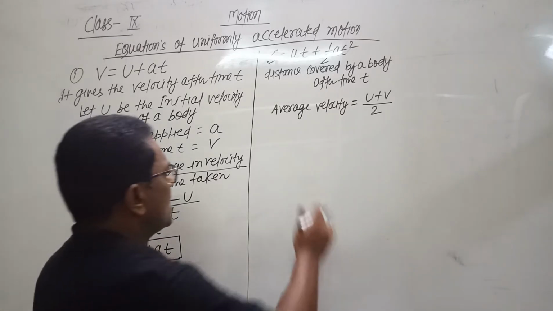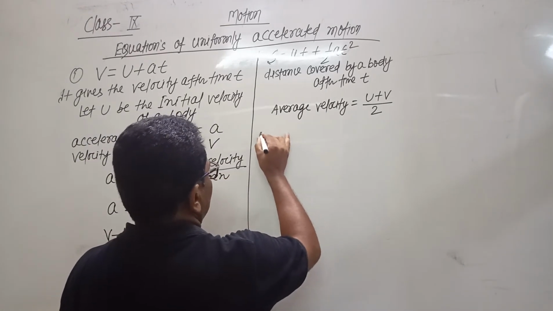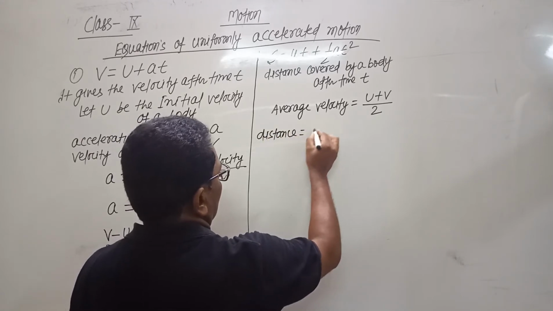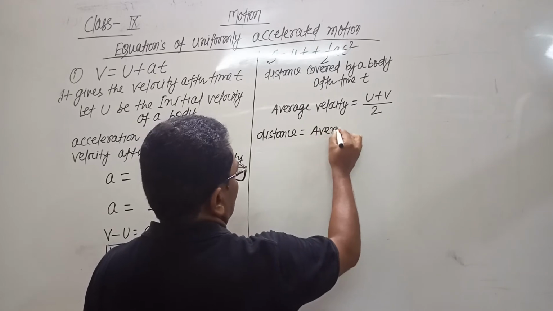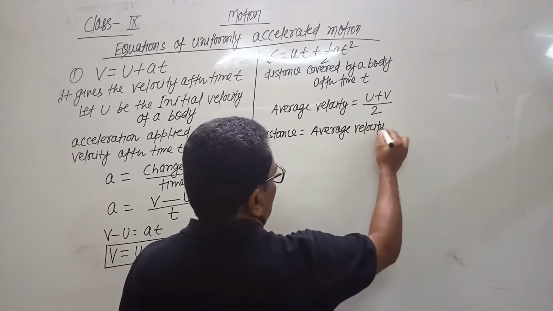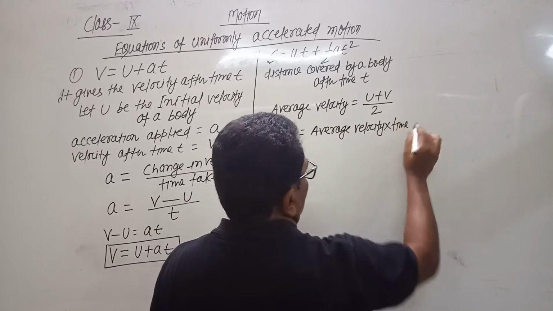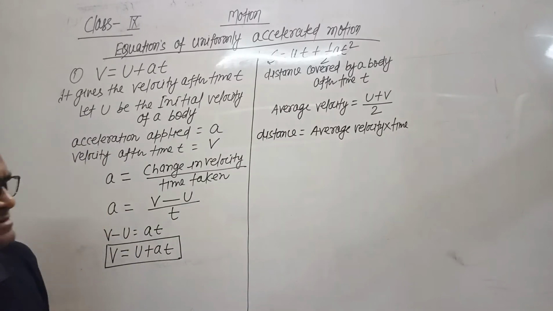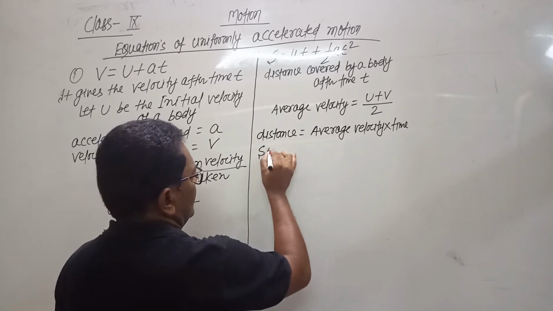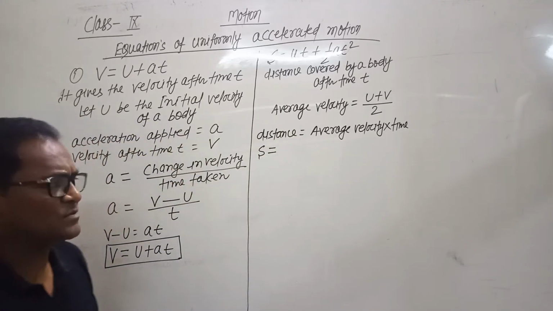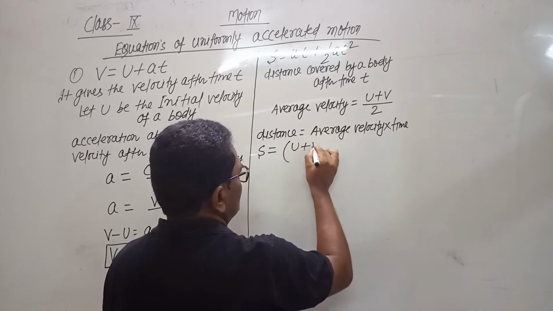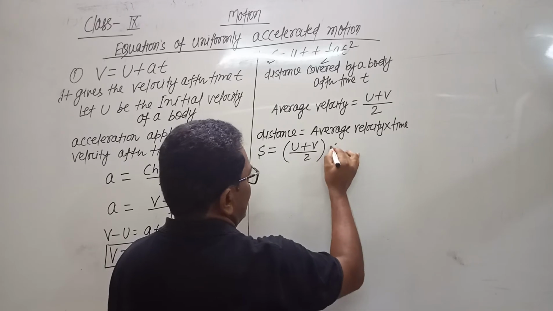Now we know the formula for distance covered. Distance equals average velocity into time taken. This is the formula for finding the distance. Distance is represented by s, and for average velocity the formula is u plus v by 2, and time taken is t.